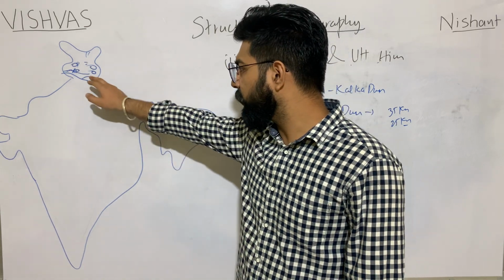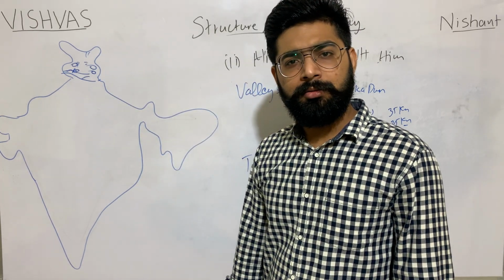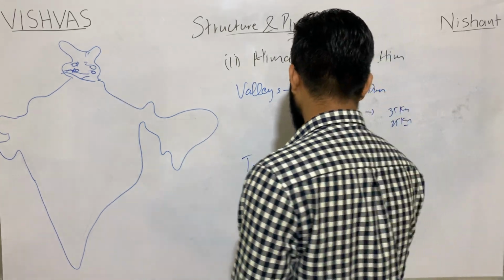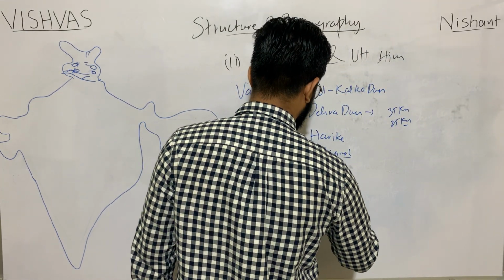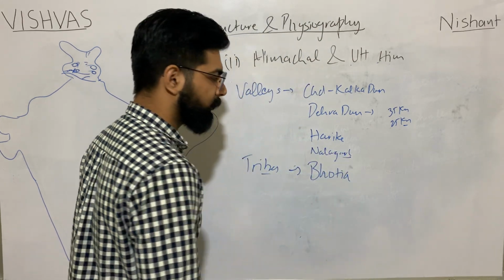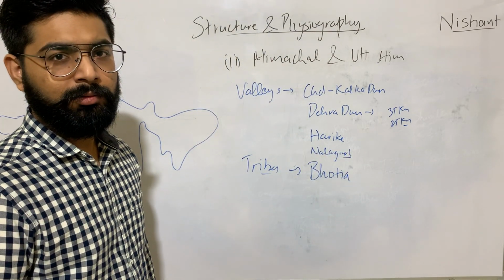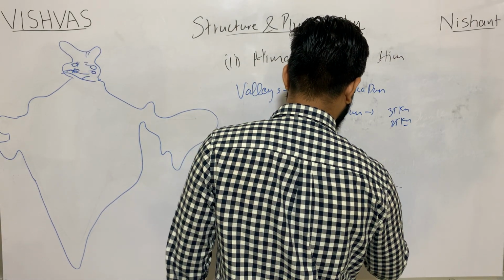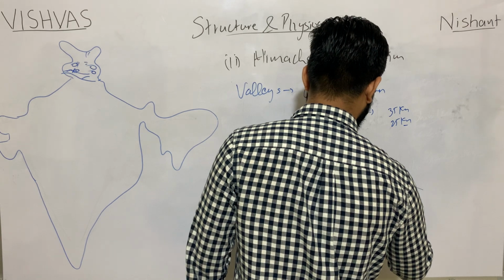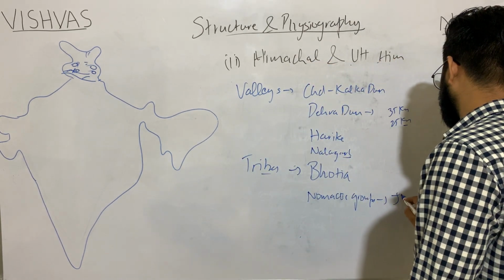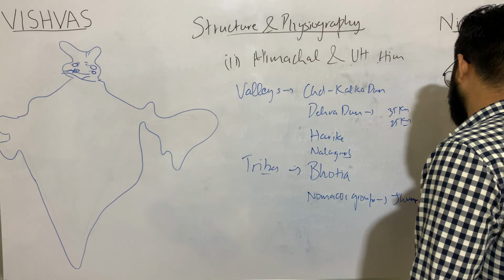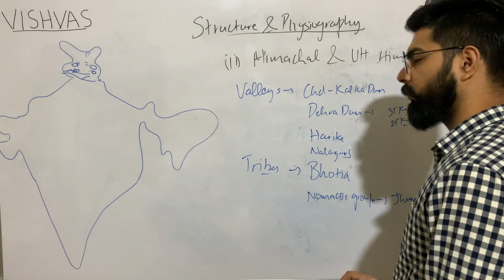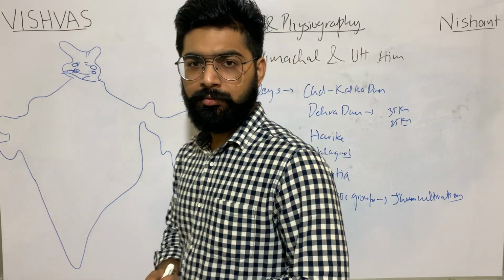So we will observe vegetation in this region. The region which will have vegetation will have tribes. So tribes like Bhotiya tribe. Also we will find nomadic groups practicing jhum cultivation.